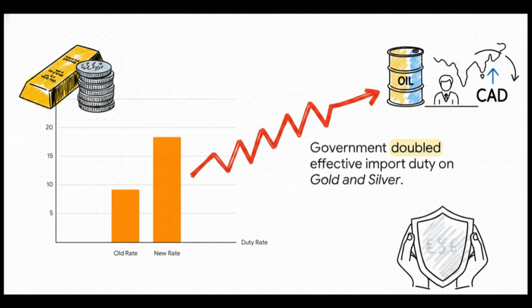All right, let's shift gears again over to GS Paper 3, focusing on economy and agriculture. The absolute crucial takeaway here is that the effective import duty on both gold and silver just doubled, from 9.2% to 18.4%. Why would the government do this? Well, it's a direct ripple effect of the West Asia war driving up crude prices. India has to protect its foreign exchange reserves for essential imports, and gold, which is price inelastic and driven by deep cultural habits, is a huge contributor to our current account deficit.